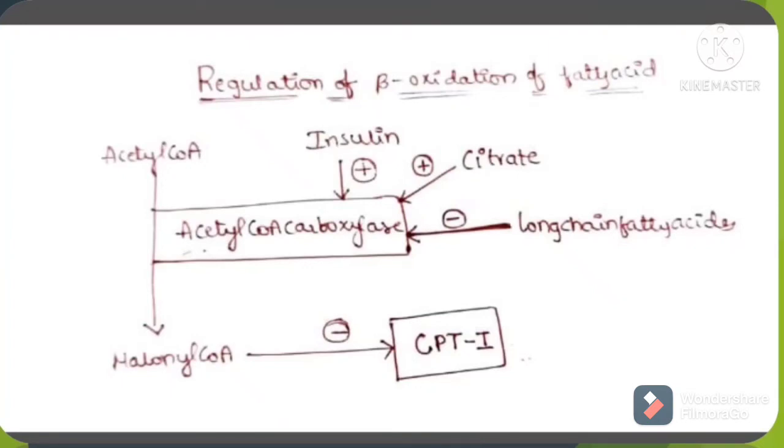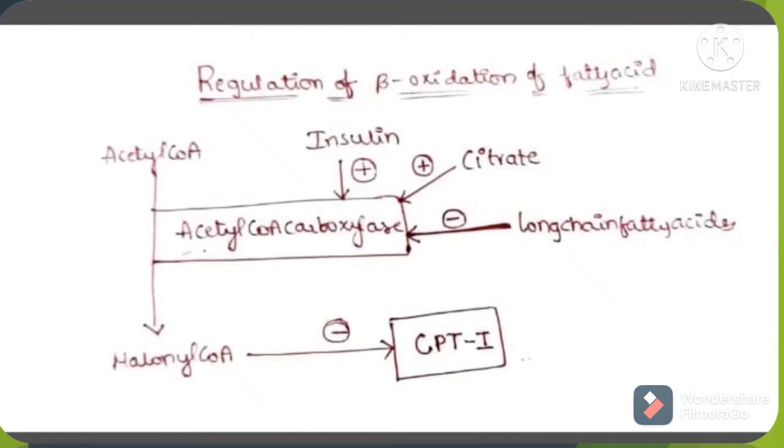What we are talking about is phase 1 of glucose homeostasis, which is the well-fed state, the insulin dominant stage. So hyperglycemic hormones can no longer increase the level of long chain fatty acids because hormone sensitive lipase, which is present at the adipose tissues, remains inactive. So when hyperglycemic hormones cannot activate the hormone sensitive lipase, the HSL cannot convert the TAG at the adipose tissue into long chain fatty acids and glycerol.